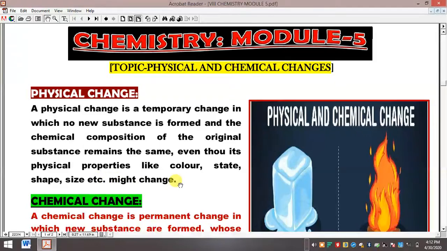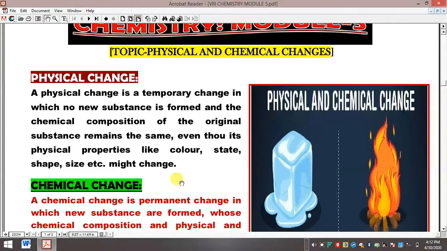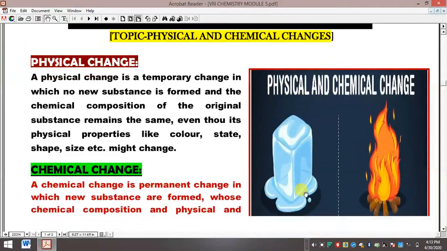might change. Here just ignore G and H, the spelling is missing because of a typing error. So physical change is considered a temporary change, and the chemical composition of the original substance remains the same, like water to ice, water to vapor, vapor to water, or ice to water. The water is still water, only the state is changing.